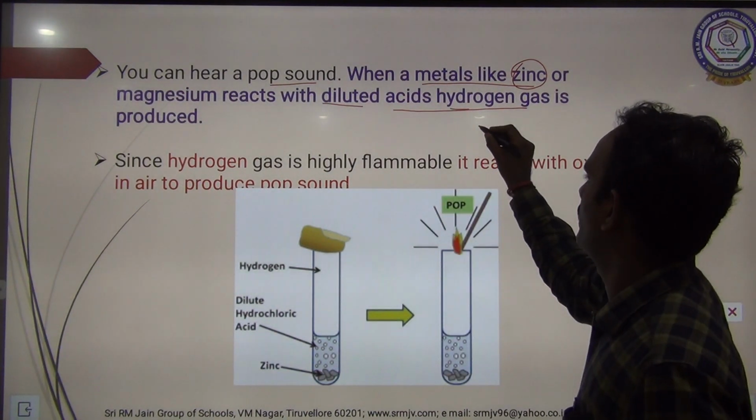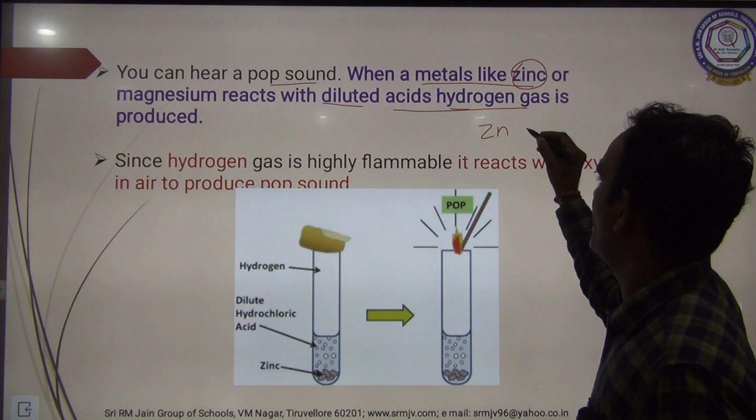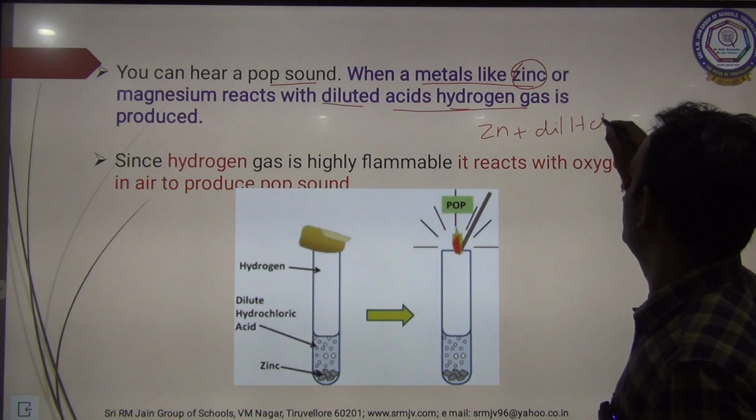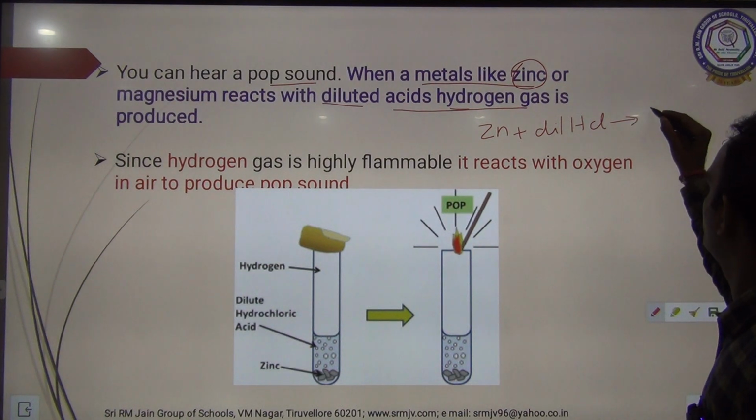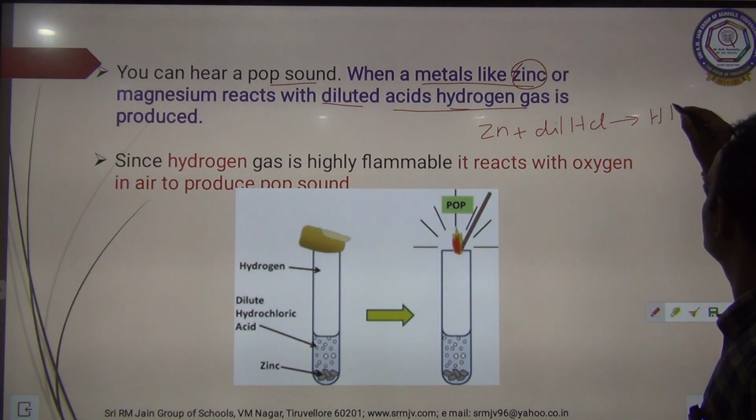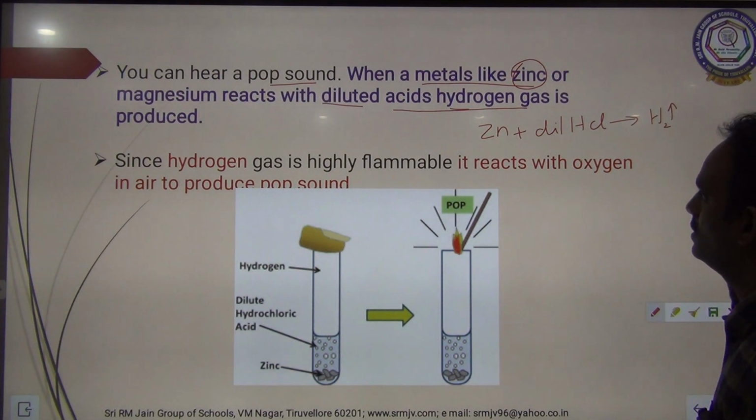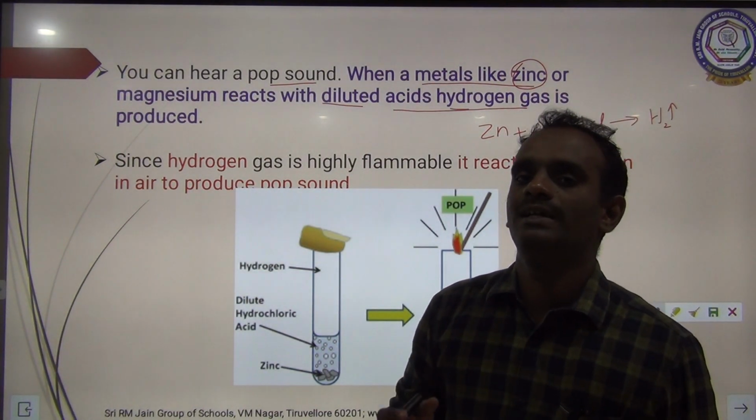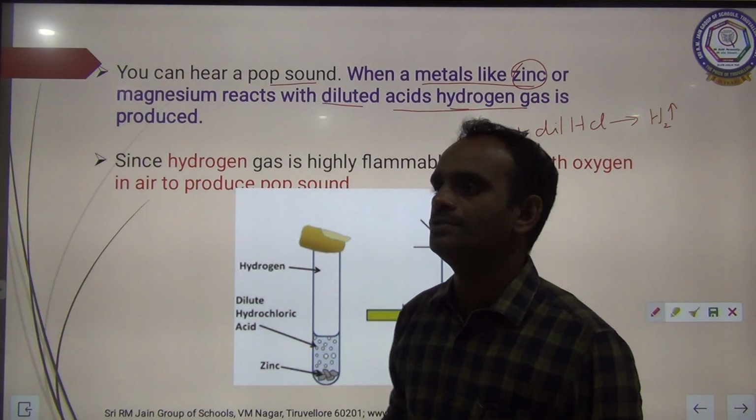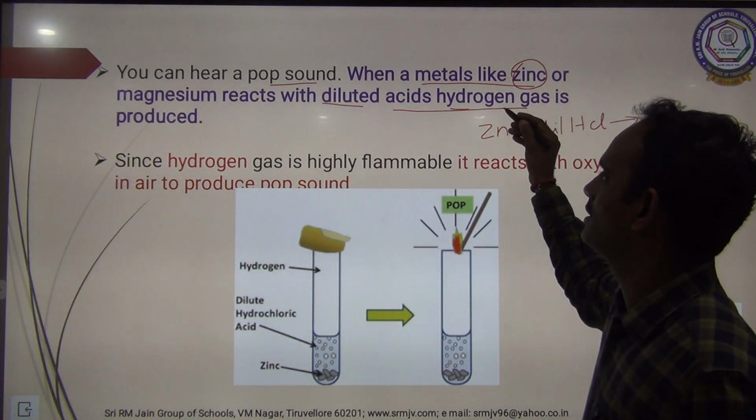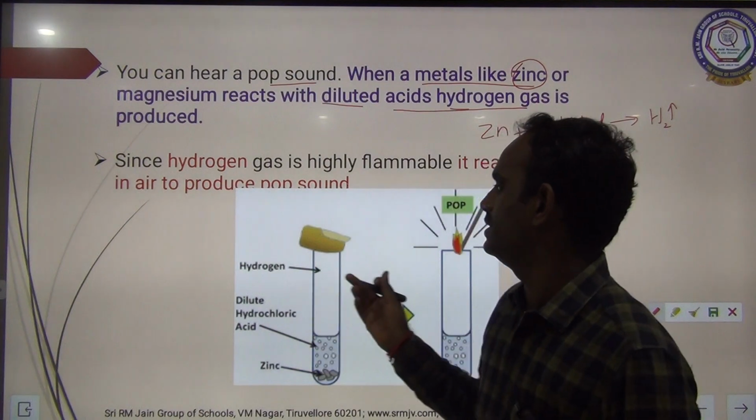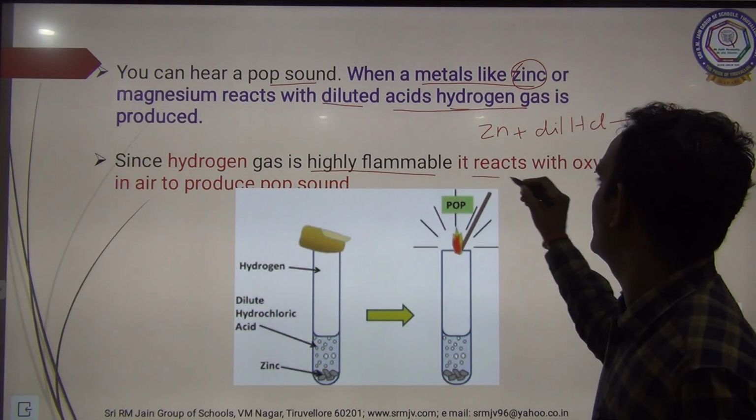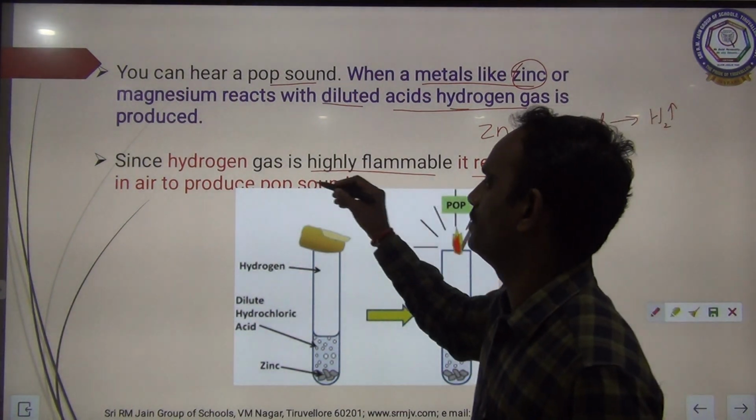So a metal, for example zinc, reacts with dilute hydrochloric acid to form hydrogen gas. Zinc is a good example of a metal. Metal reacts with the dilute acid to form hydrogen gas with the pop sound. See here, since hydrogen gas is highly flammable, it reacts with oxygen in air to produce the pop sound.